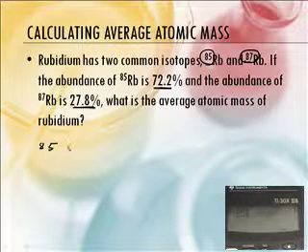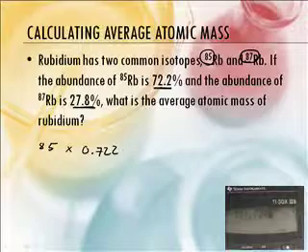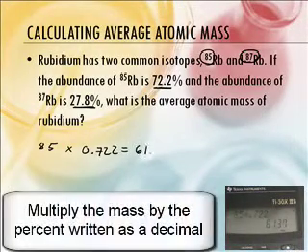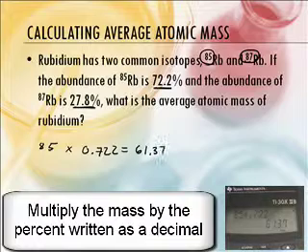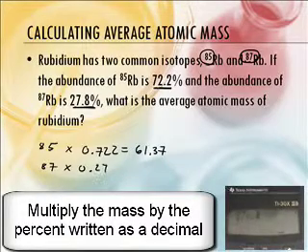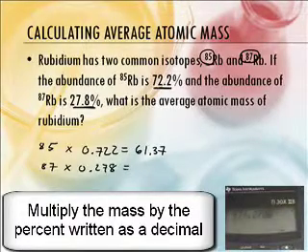We multiply that by the percentage, which is 0.722, and that comes out to 61.37.